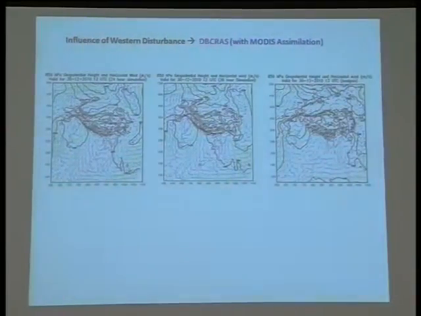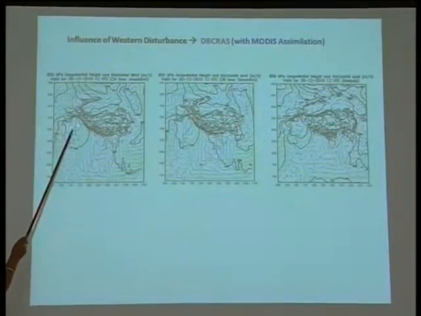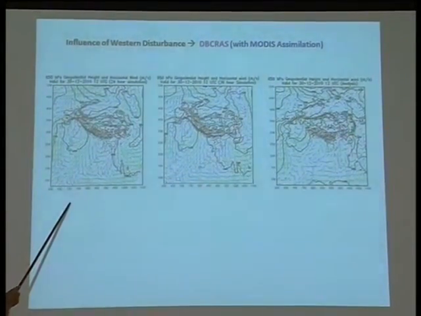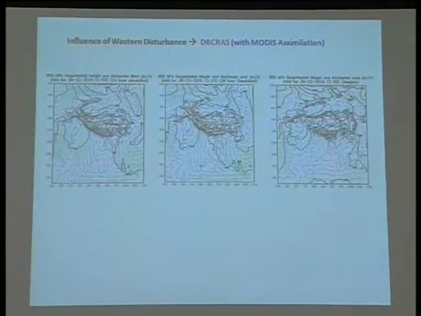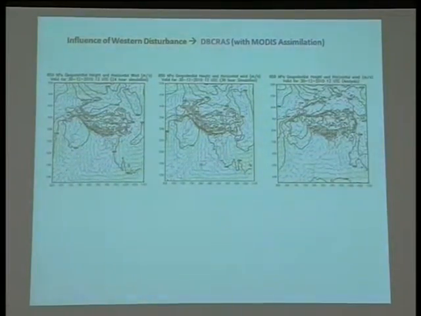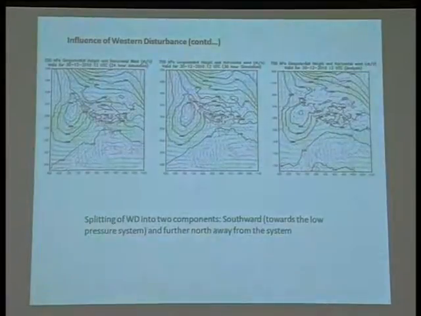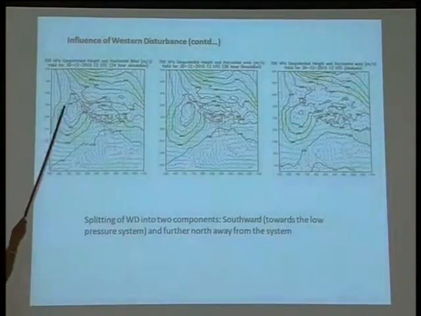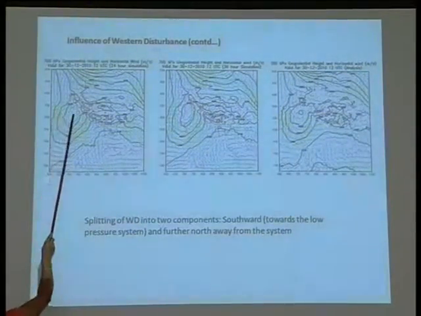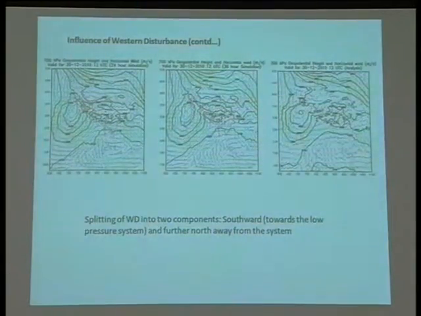This is the 850 hPa geopotential and horizontal wind. You can see that here we have the low pressure system. This is the 24-hour simulation, this is the 36-hour simulation, and we are taking the NCEP analysis as our observation. In both the 24-hour and 36-hour simulations, DBGRASS could capture the low pressure system over south of Jammu and Kashmir. This is the 700 hPa level. You can see the western disturbance which is coming splitting into two, one around the low pressure system and one north of that low pressure system.